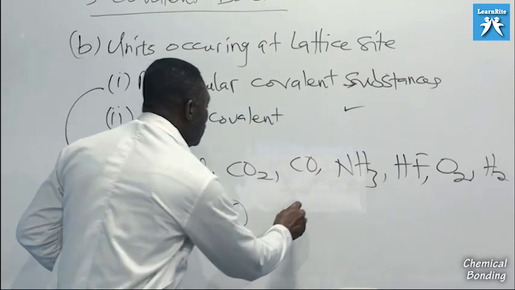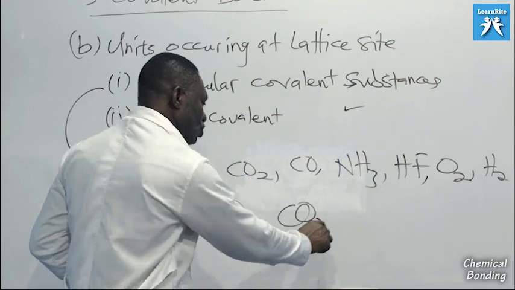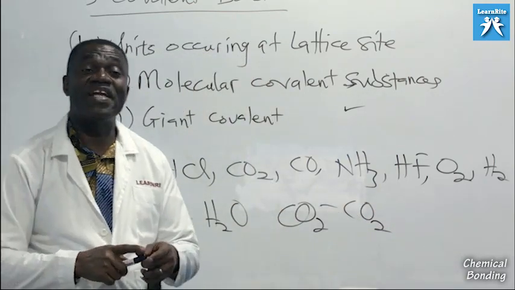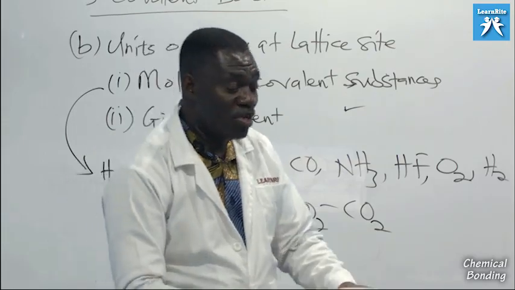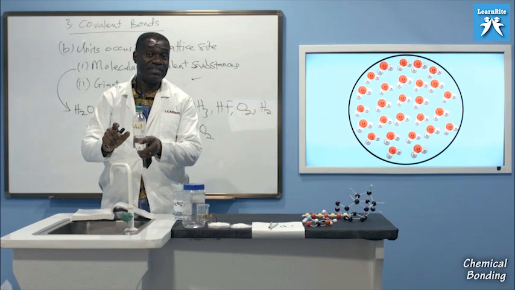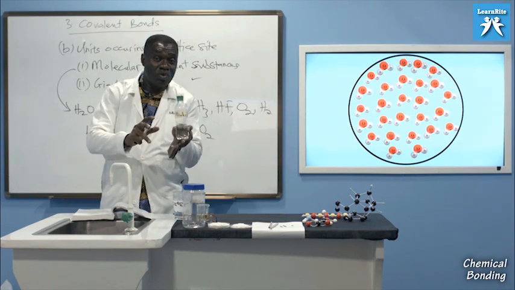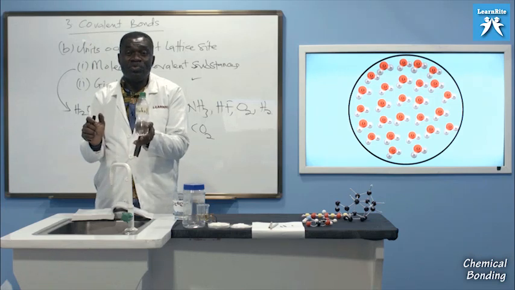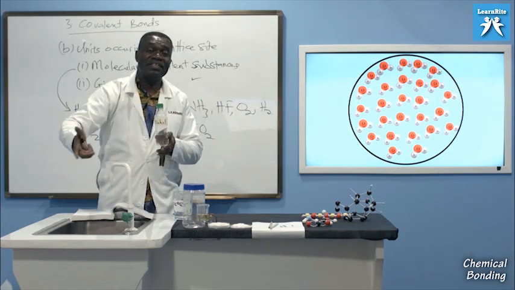If you take carbon dioxide to another carbon dioxide, the bond there is very, very weak. It's a van der Waals force. That is why carbon dioxide is a gas. The bond between one mole of carbon dioxide and another mole of carbon dioxide is weak, so they are not able to come so close together for them to exist in the form of what?